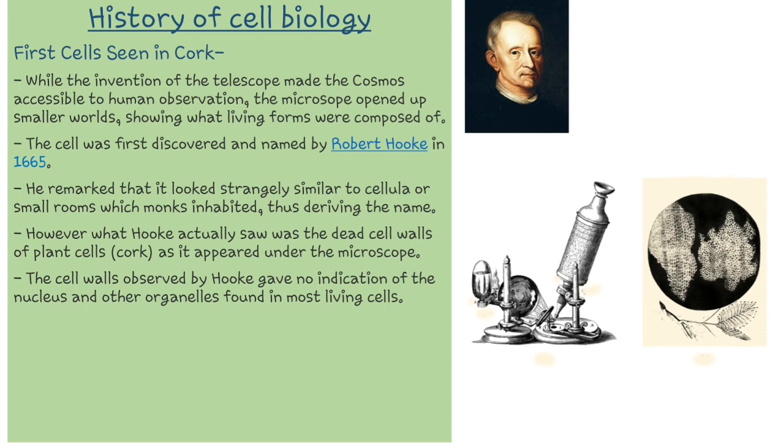It was Robert Hooke who, in 1665, observed cells for the first time. He remarked that they looked strangely similar to cellula, or the small rooms which monks inhabited. Thus he gave the name cells.